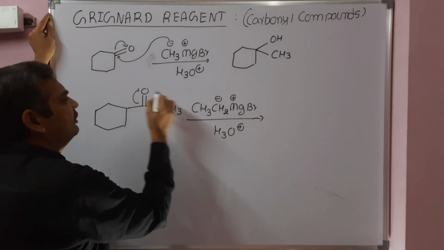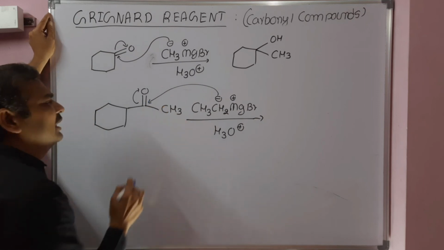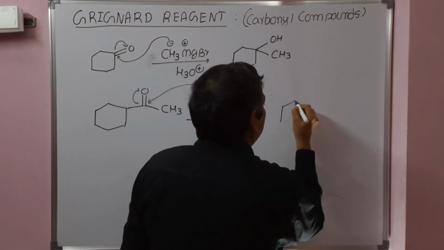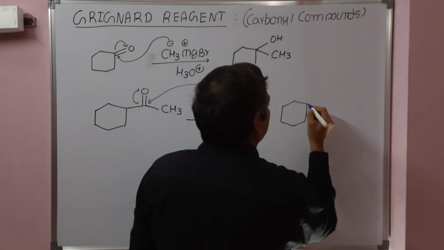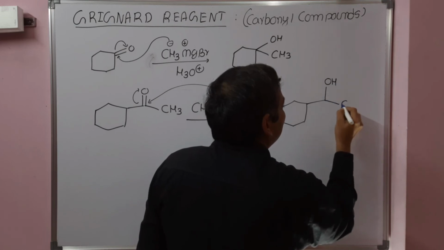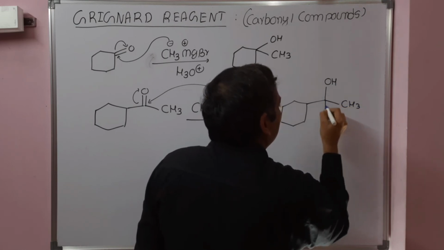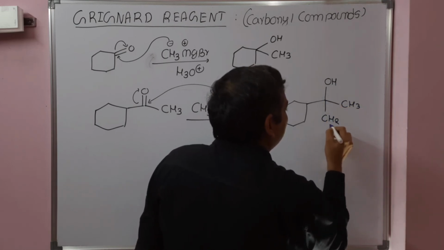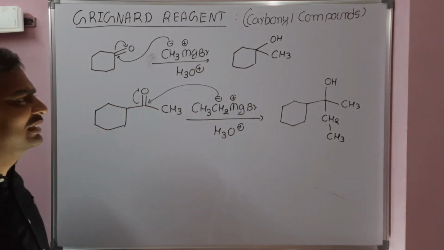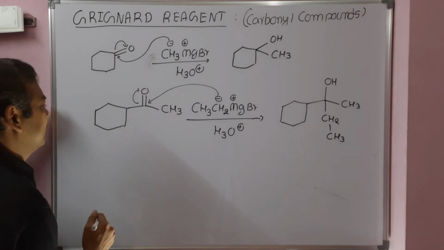The carbonyl double bond shifts towards oxygen and ethyl acts as a nucleophile. We will get a tertiary alcohol: OH, CH3 from the starting material, and CH2CH3. So it is 2-cyclohexylbutan-2-ol.